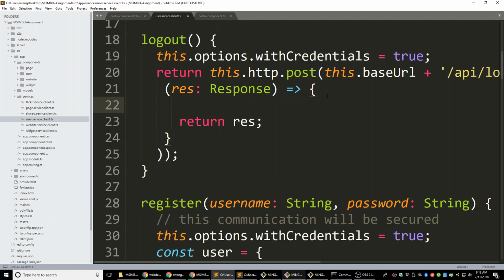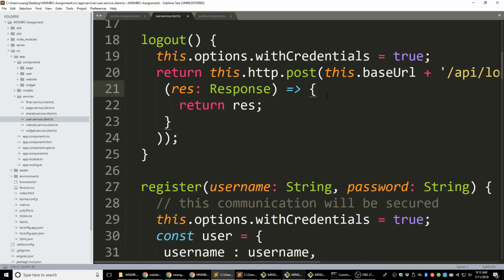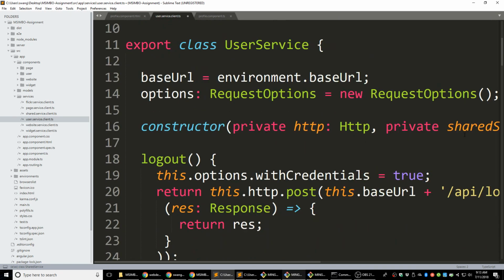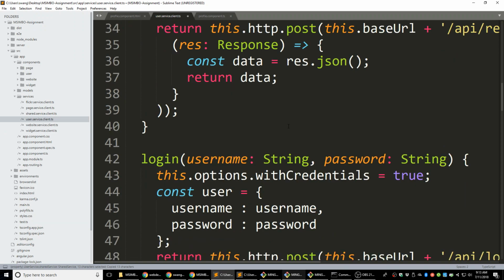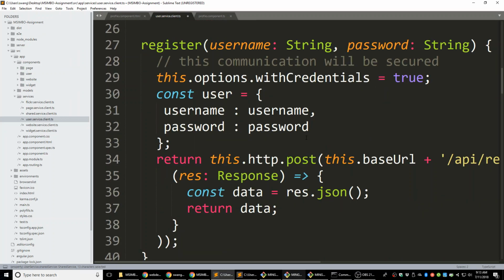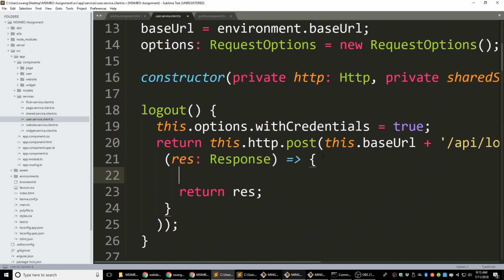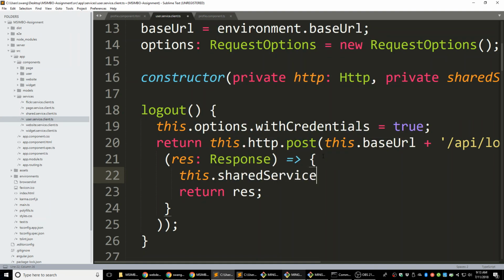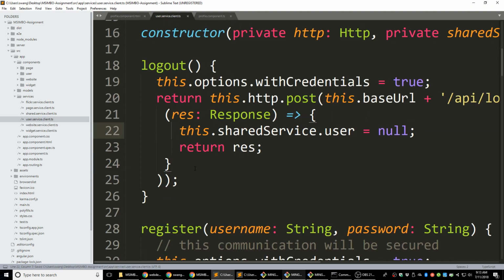We haven't saved that as null, so this is what we're going to do here. Did we import the shared service here? Yeah, we have the shared service, and we have that in the constructor, so we can use that in the logout. Where is the logout? It's here. So after we receive the response, we're going to say this.shareService.user is null. We update it to null, which is going to erase the current user's information we saved in the share service.